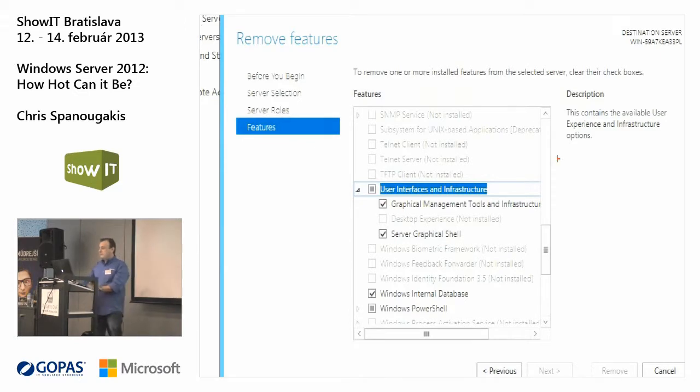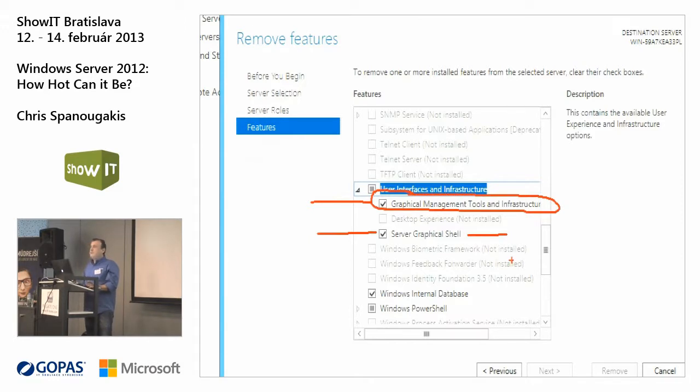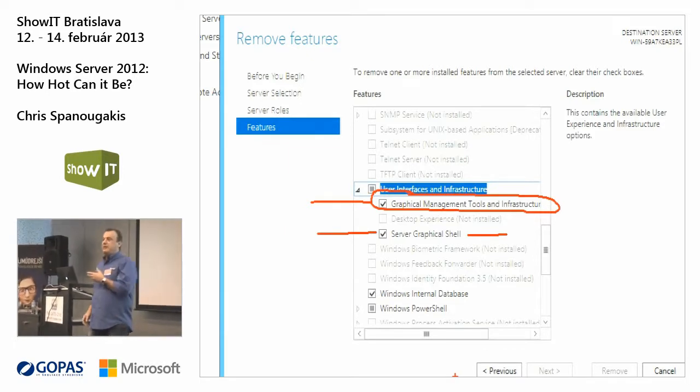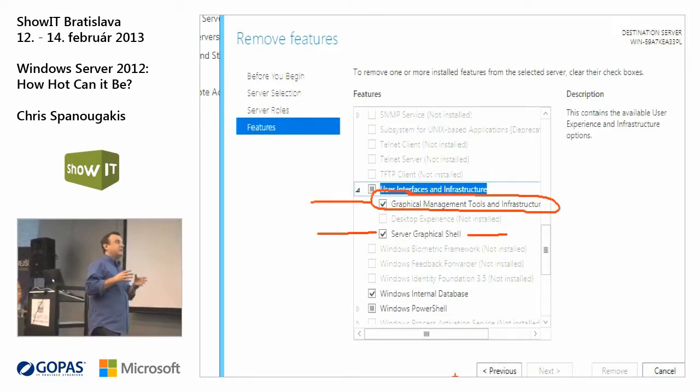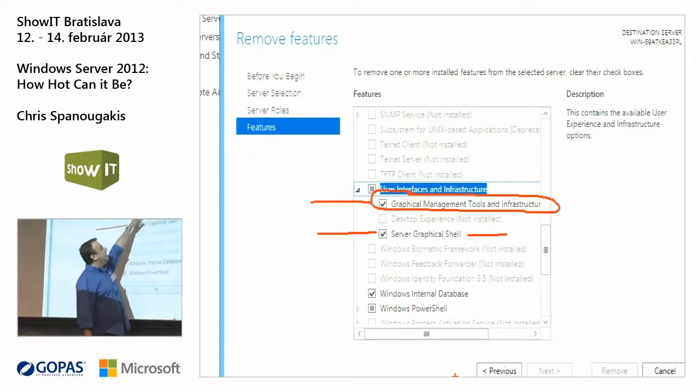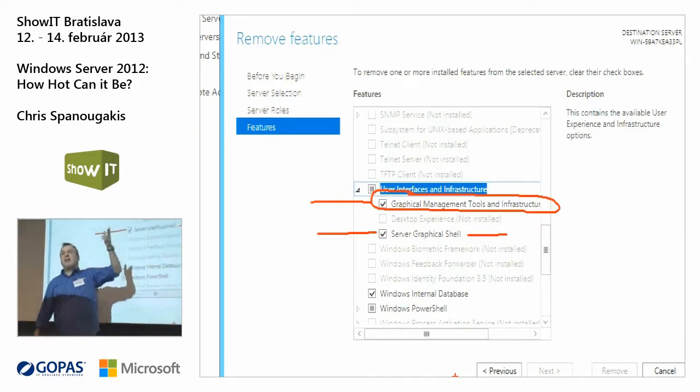So take a look at this. This is the graphical user interface. If you remove it, you have a server core environment. This is the server graphical shell. If you remove this one, you remove the full GUI. This is the full graphical interface, and these are only the tools. So practically you have two options. You can remove everything, or you can remove the graphical user interface environment and leave only the tools, Server Manager.